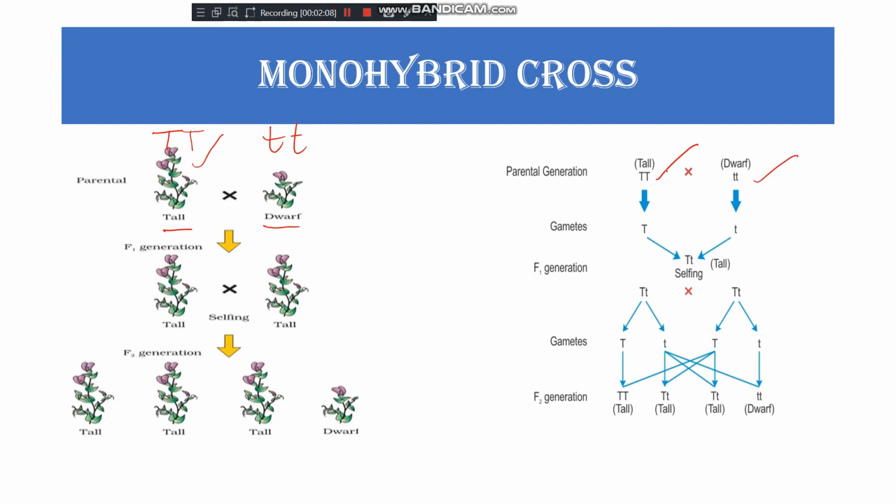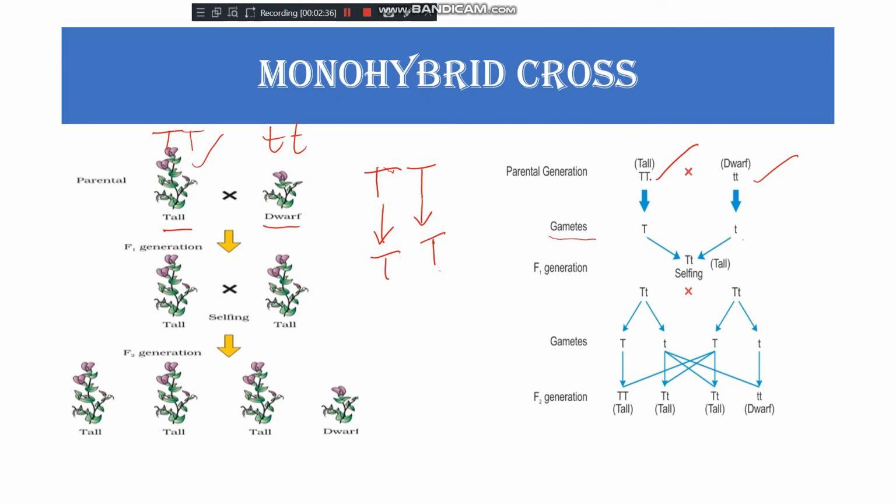When the gametes are forming, like this is the pair, only one allele will go to each gamete. When fertilization happens again, each allele will combine, one coming from the mother, one coming from the father. So during gamete formation, the alleles become separate.